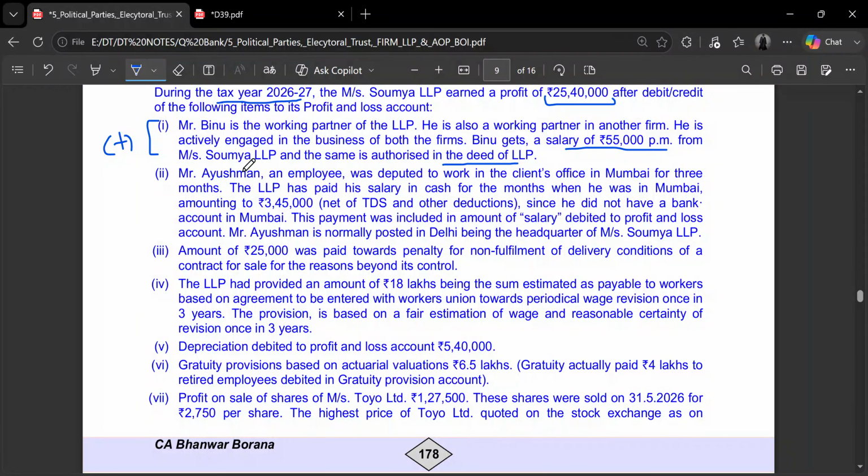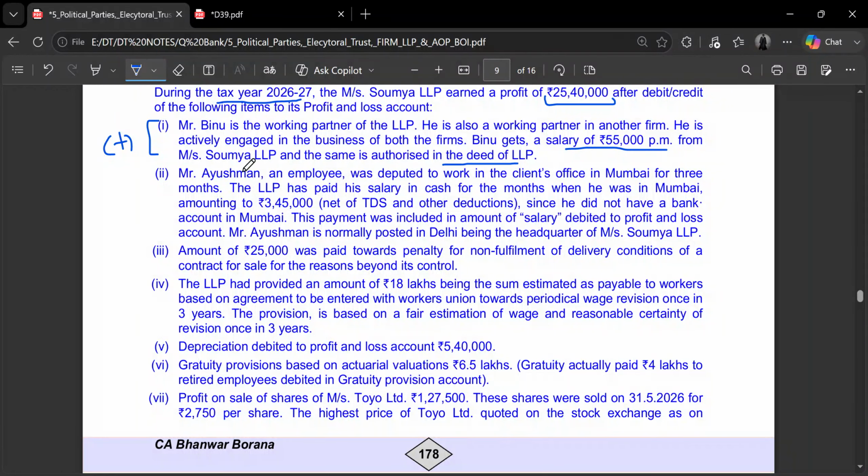Next adjustment. Ayushman, an employee, was deputed to work in a client's office in Mumbai for 3 months. The LLP has paid salary in cash for the months he was in Mumbai, amounting to 3,45,000 after TDS, since he does not have a bank account in Mumbai.